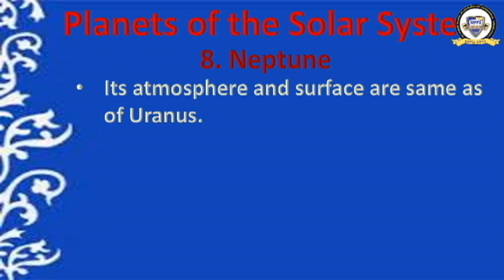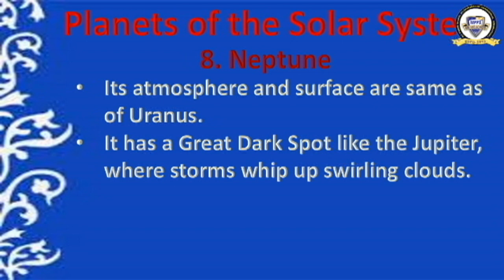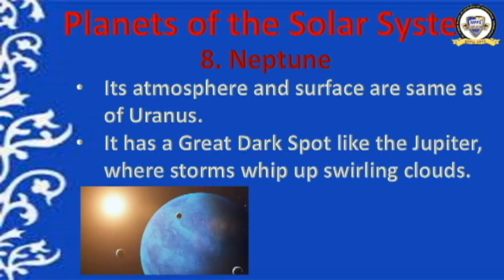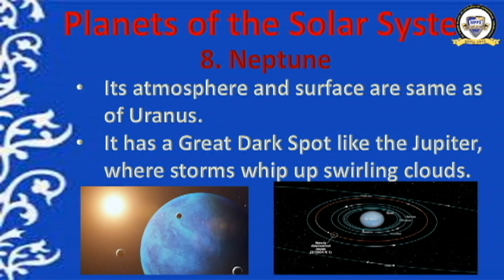What is the atmosphere made of? Light hydrogen and helium. And what is the surface made of? Liquid methane. And do you know how many moons are there? It has 8 moons, and out of these 8 moons, Triton is the largest one. This Neptune also has a dark spot like Jupiter, where storms whip up swirling clouds. Have a look now at the dark spot and the planet Neptune. This is the planet Neptune and its moons, which are also orbiting the planet.